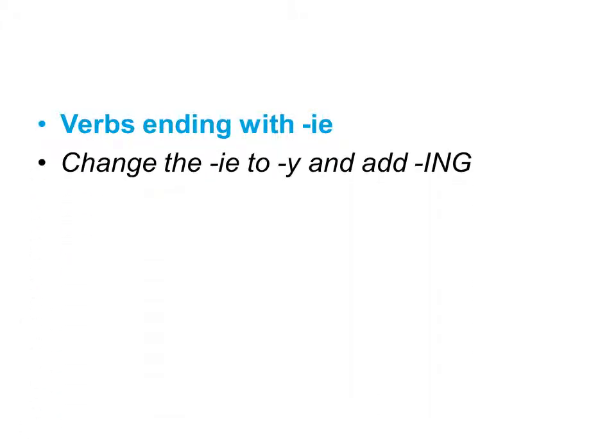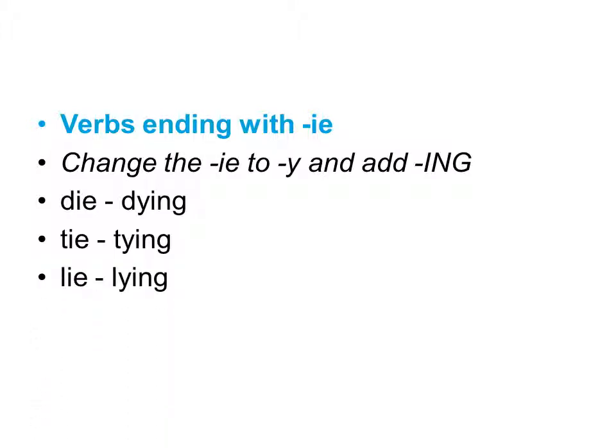All right, verbs ending with IE. It says change the IE to Y and add ing. Si los verbos acaban en IE, les vamos a quitar esa parte y les vamos a poner una Y y le agregamos ing. Por eso tenemos die, dying, tie, tying, lie, lying, and so on.